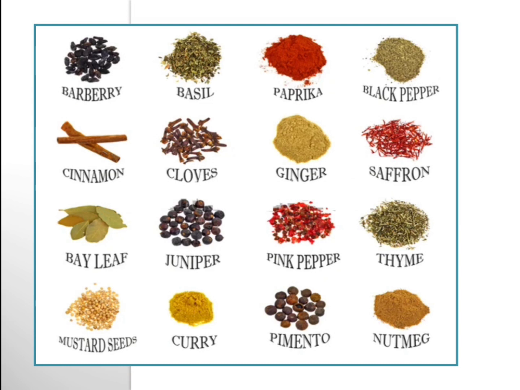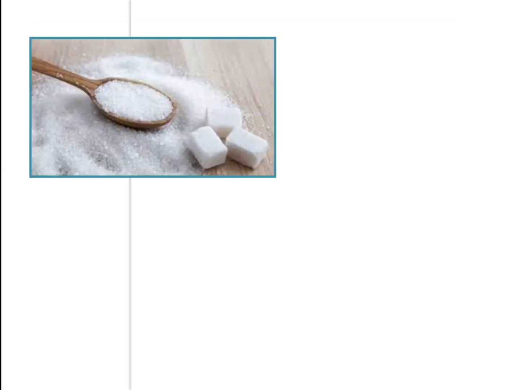Coming to sugar, you all know sugar, isn't it, children? Sugar adds sweetness to the food. We have many desserts and sweet dishes, isn't it? Laddu, halwa, kheer, payasam, all these are made with the help of sugar, because it adds sweetness.